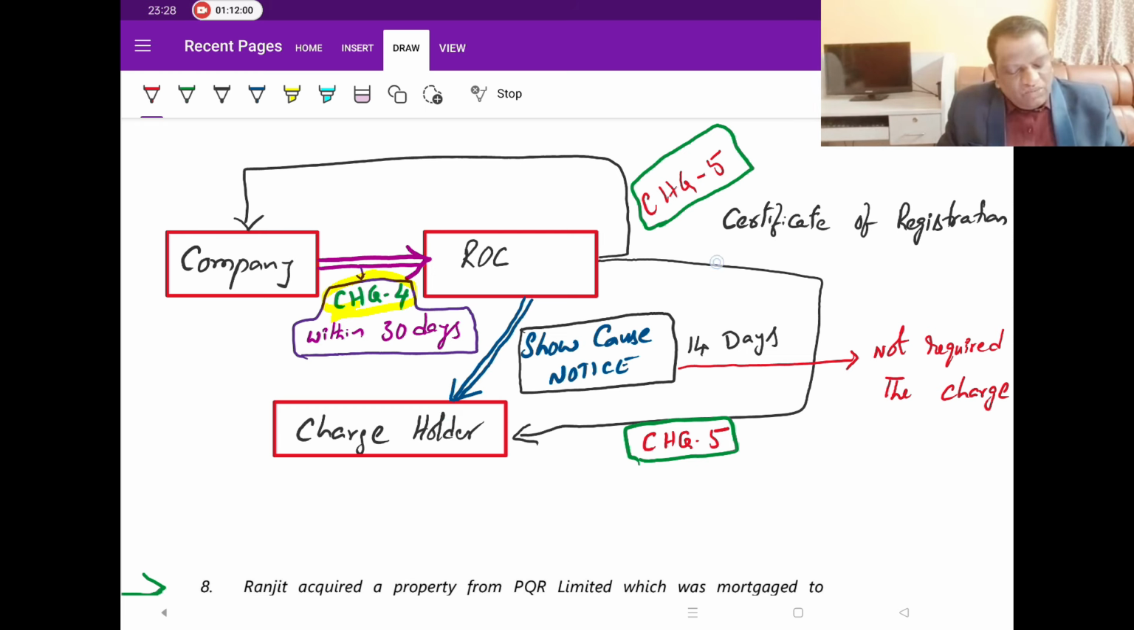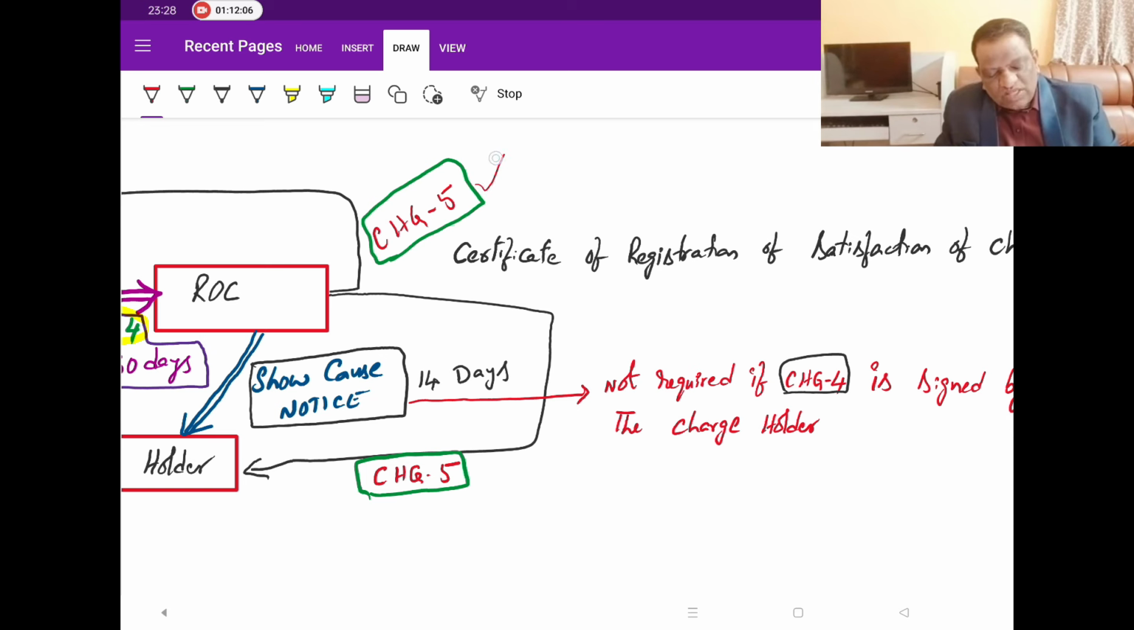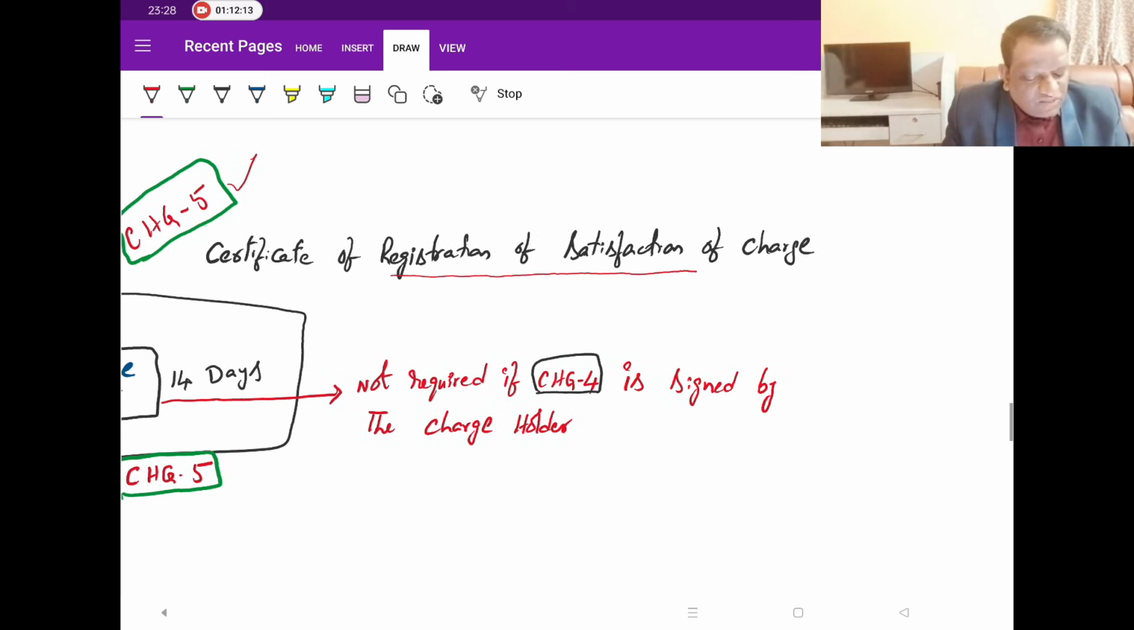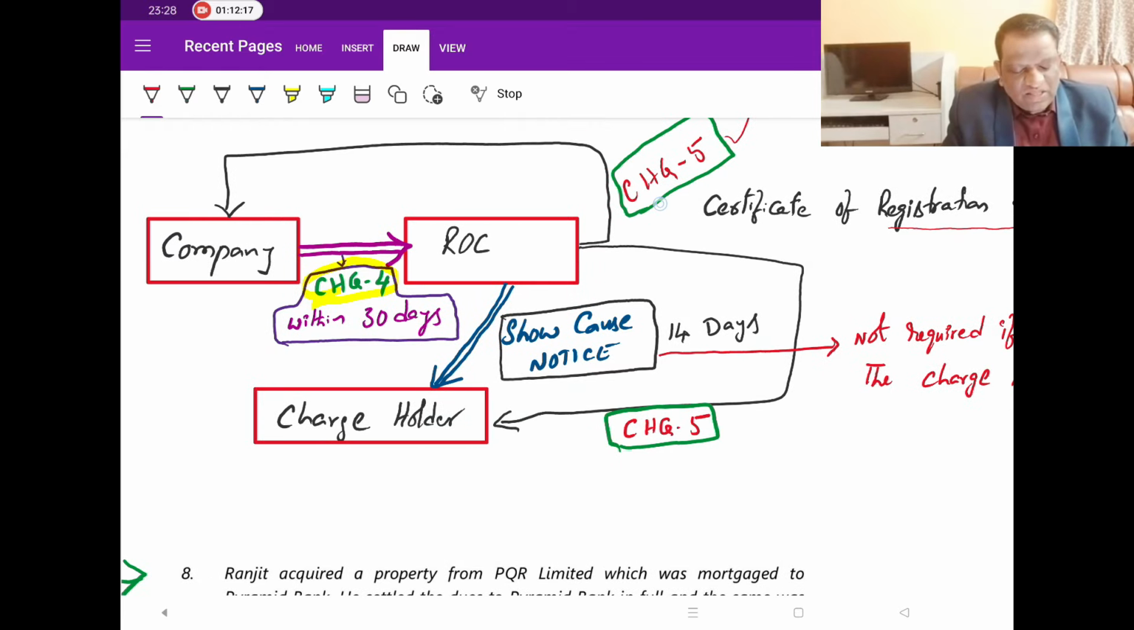Since he had issued the certificate of registration earlier, now he is going to issue one certificate called CHG5. That is nothing but the certificate of registration of satisfaction of charge. Whom will he issue this CHG5 to? Again to both the parties. One to the company and one to the charge holder. So what is this concept?